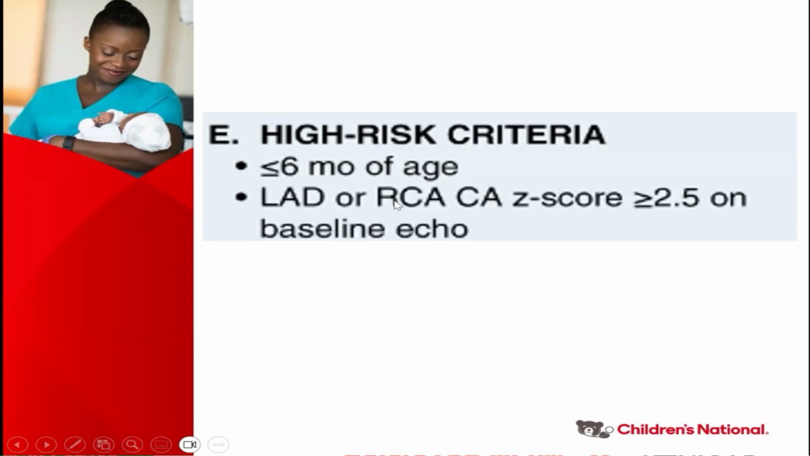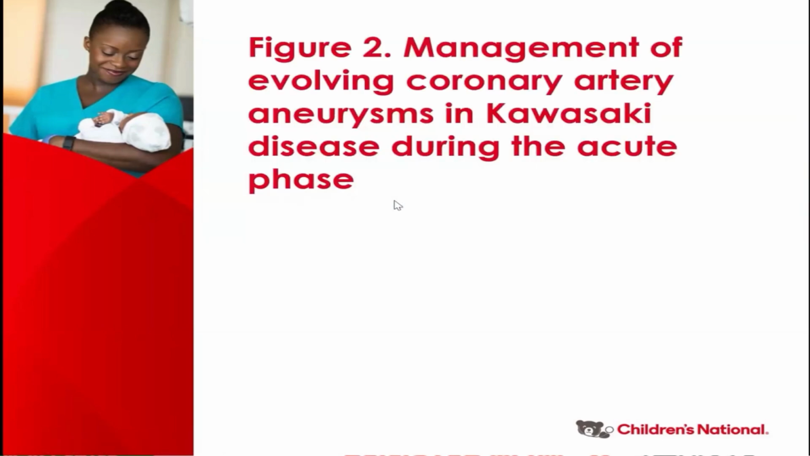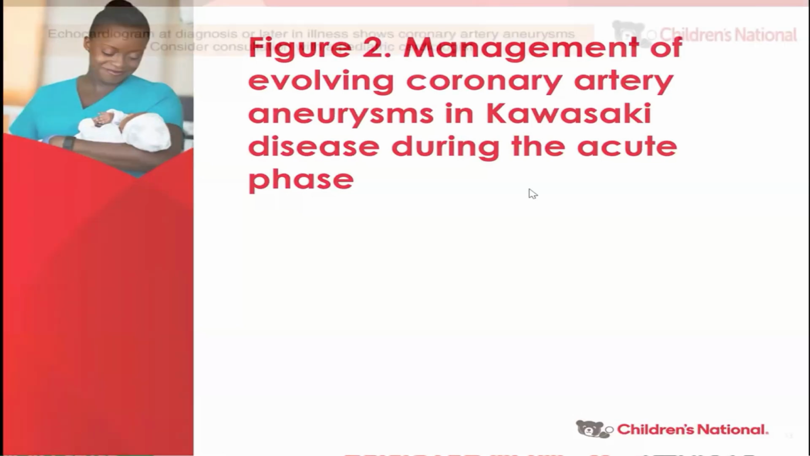The second part of the statement discusses what to do with a child who developed aneurysms in front of your eyes. So you do the first echocardiogram, you see an aneurysm, or the second echocardiogram during the acute phase and you see an aneurysm. What should you do? I take pride in having my co-authors adapt the algorithm that we established at Children's National.